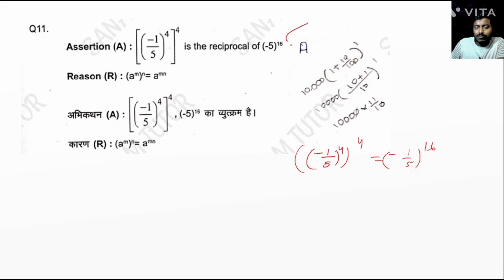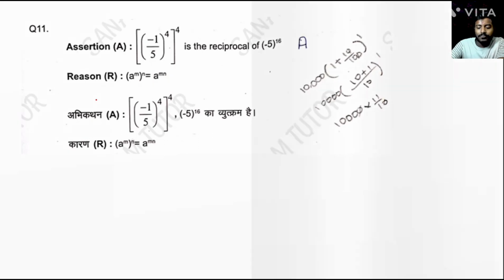Reciprocal of 5 whole to the power 16 equal to minus 1 by 5 whole to the power 16. Yes, correct. So A is true and R is true, and also R is the correct explanation of the A. So option number A is the correct answer. Okay, because powers are multiplied, so we find it out, so this is the correct explanation.